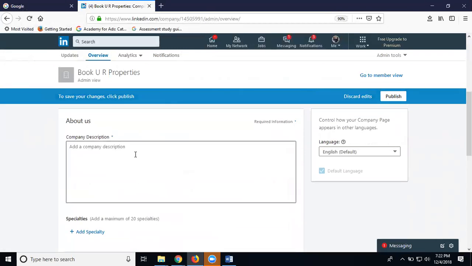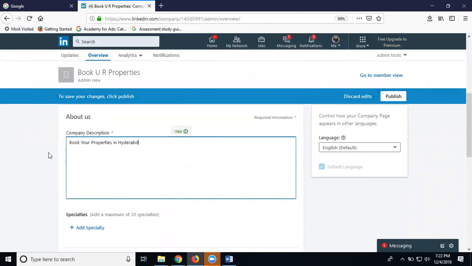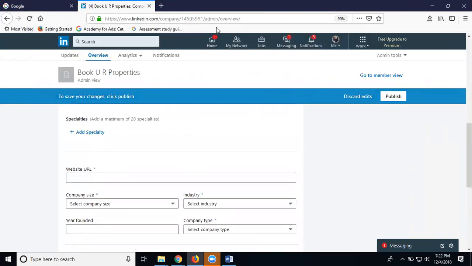After that, the company description. Book your properties in Hyderabad. Again, right now, only for a simple concept, you can write up to 2000 characters. Sorry, 2000 characters.